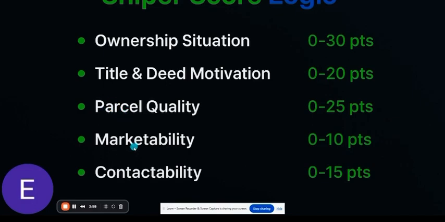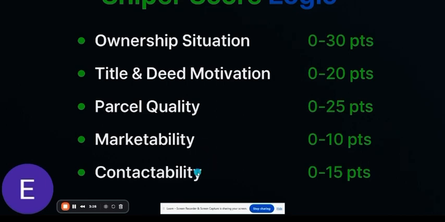Now the marketability, although the score isn't that high, this matters a lot because it's about the demand. If the land's inside a city or service area in our hot cities, that's already platted in a subdivision, it scores higher because we know that builders and developers probably want that land, right? So we bump it up a little bit.